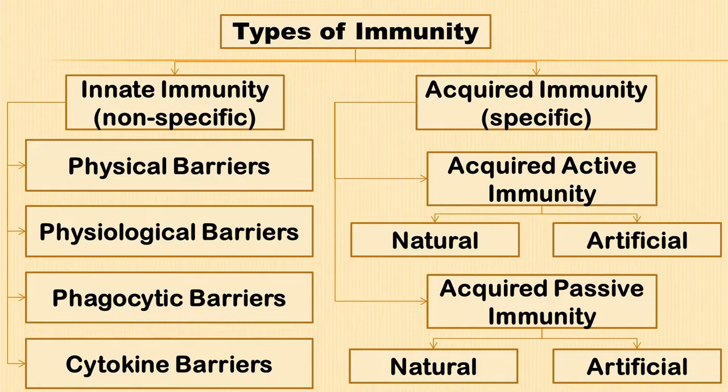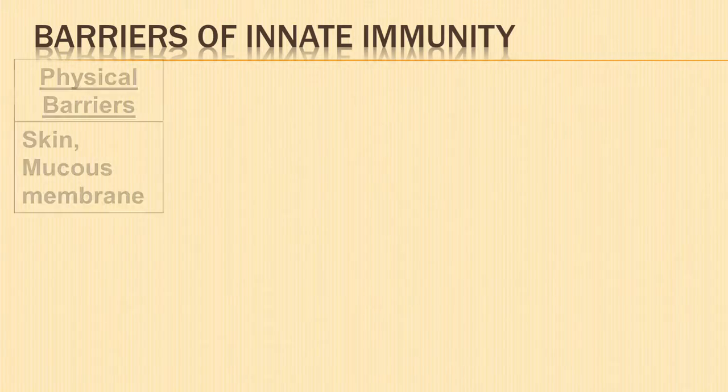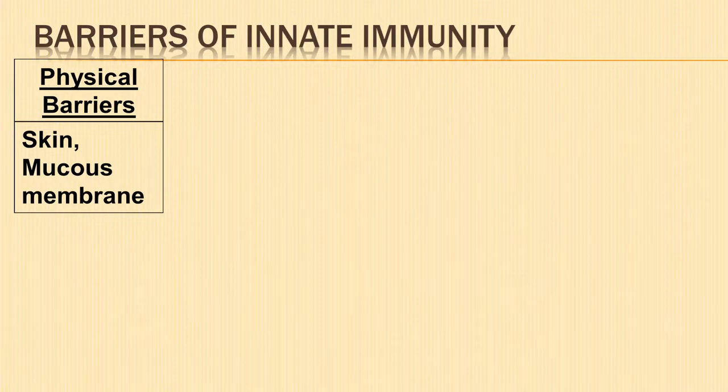Next, let us study the various barriers of innate immunity. Physical barrier, skin of our body and mucous membrane lining the respiratory, gastrointestinal and urinogenital tracts prevent the entry of microbes into the body.